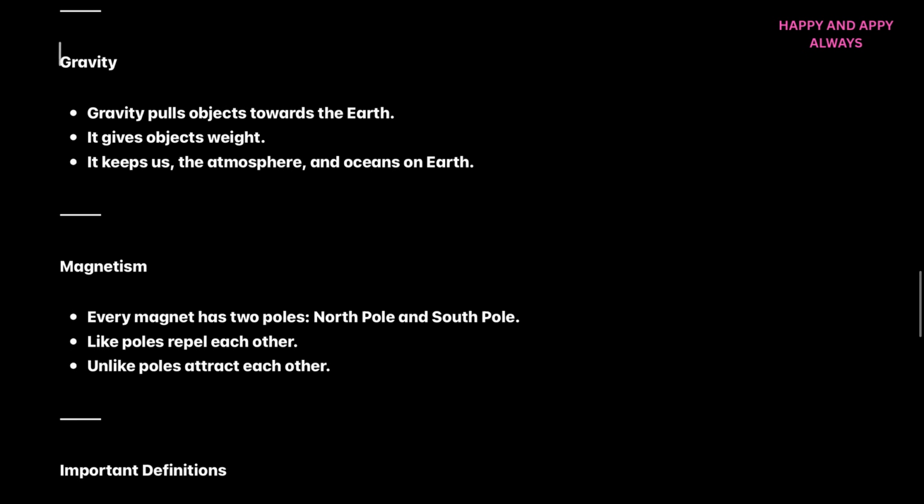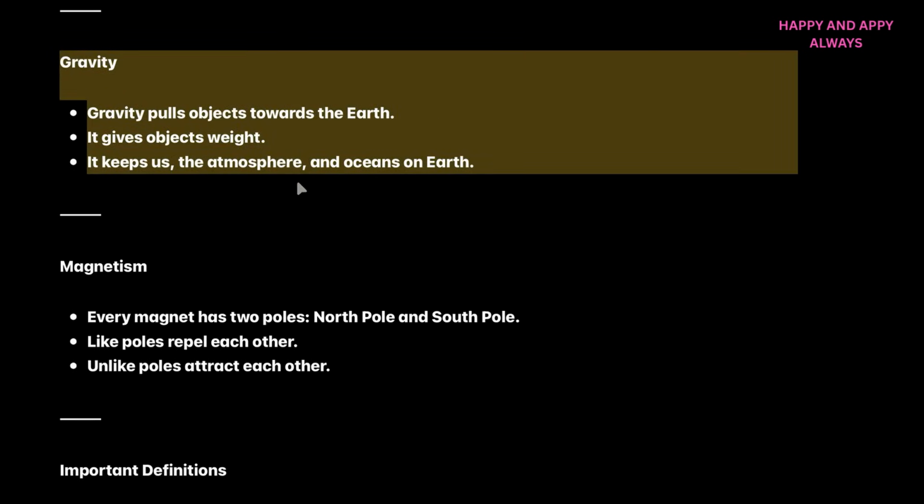Now, gravity. Gravity pulls objects towards the earth. It gives objects weight. It keeps us, and also the atmosphere and oceans, on earth. Basically, what I am trying to say here is gravity is the force that pulls objects towards earth. Now, Newton was mainly denoted by Isaac Newton. We also write N because Isaac Newton was the one who found gravity and basically discovered force.